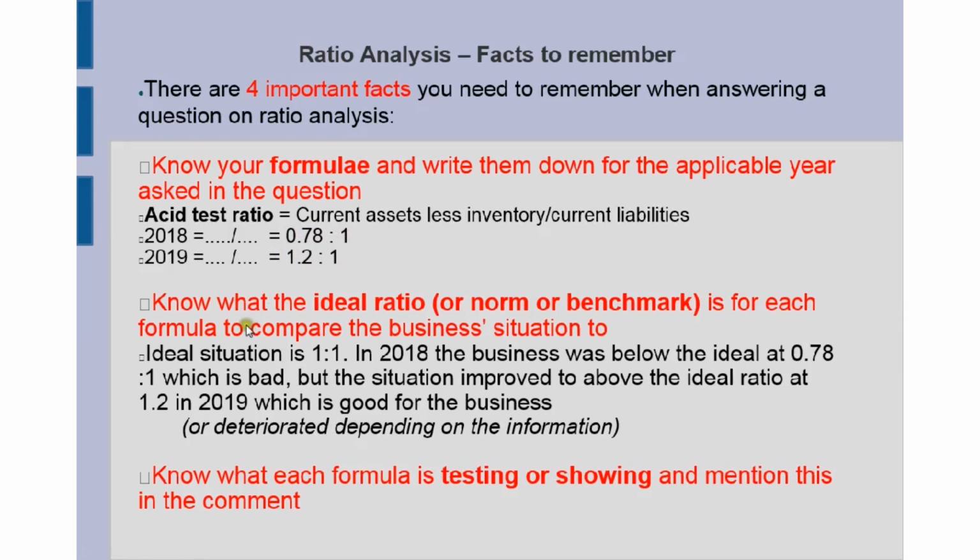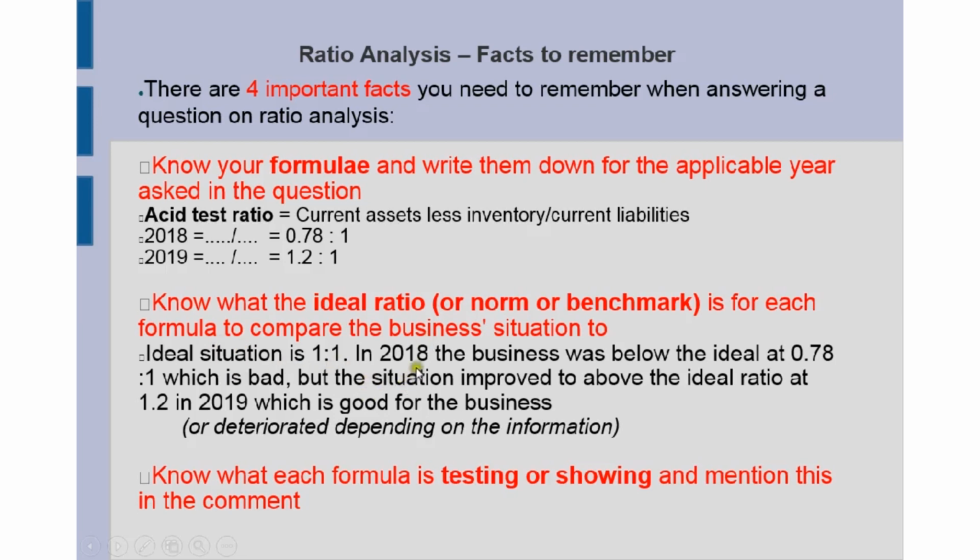The second fact that you need to know is what this ideal ratio is, or the norm, sometimes called the benchmark, for each formula, because you cannot comment and say whether the business is doing well or not if you don't know what to compare it to. So I've got the ideal situation here is 1 to 1 for my asset test ratio. And now I can comment.